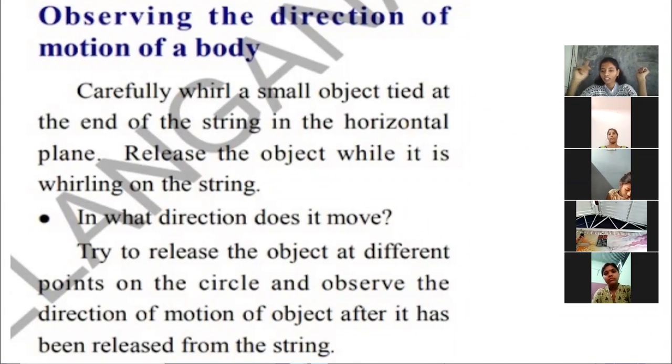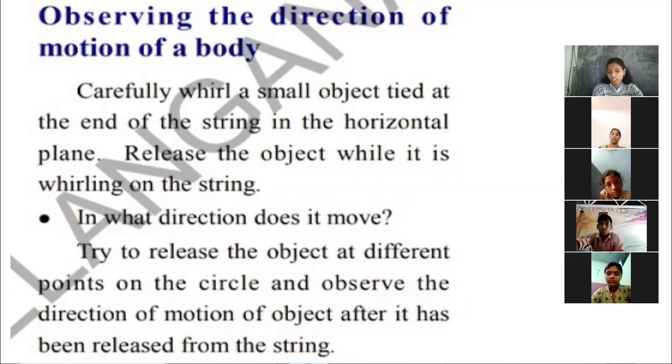So drilling means rotating. Carefully rotate a small object tied at the end of the string in the horizontal plane, and release the object while it is rotating. Here it asks, when you release that object, in what direction does it move? At the point where you release the object, from that point it moves in a straight line. For example, I'll draw one simple diagram to understand.